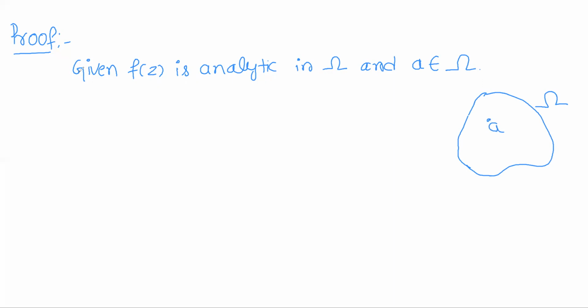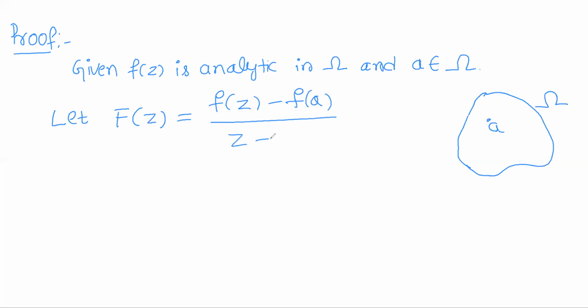So now we shall define a function capital F of z to be f of z minus f of a divided by z minus a. So you can clearly observe here, as f of z is defined and analytic in omega, so capital F of z will be analytic in omega except the point a.